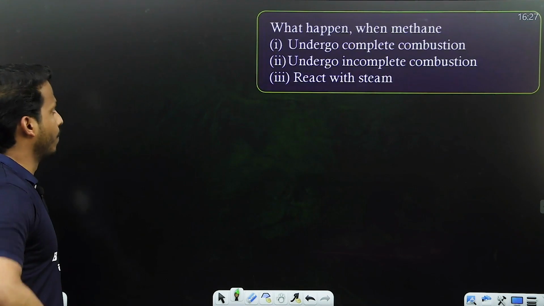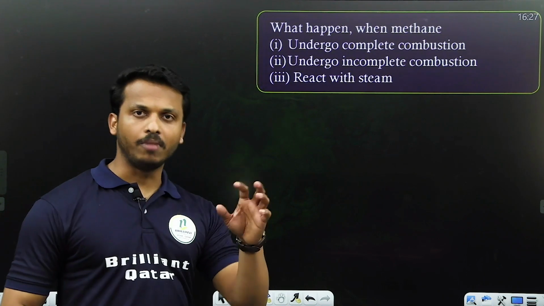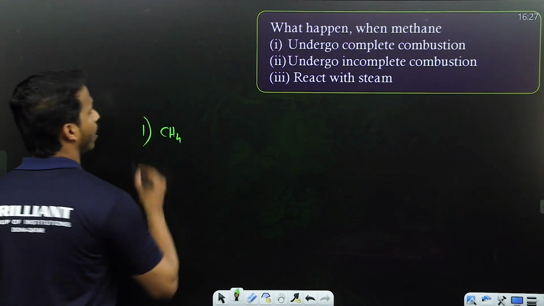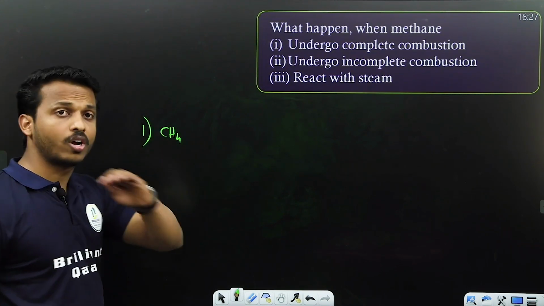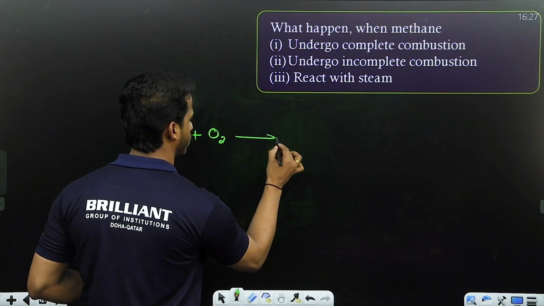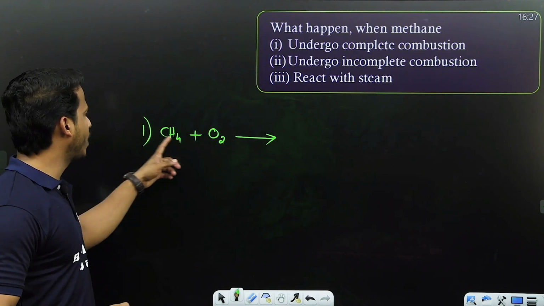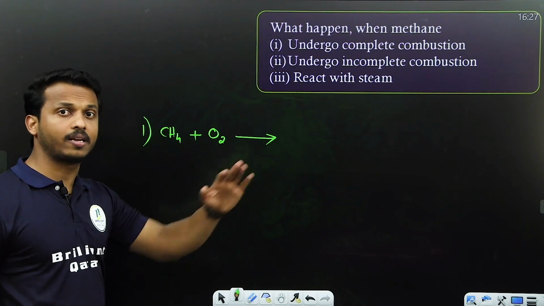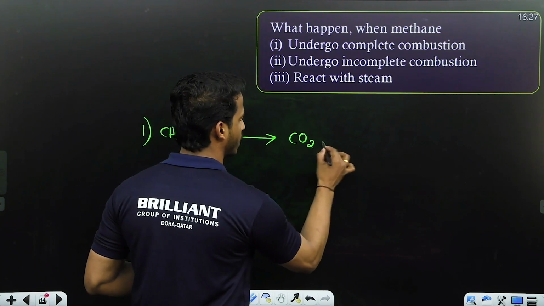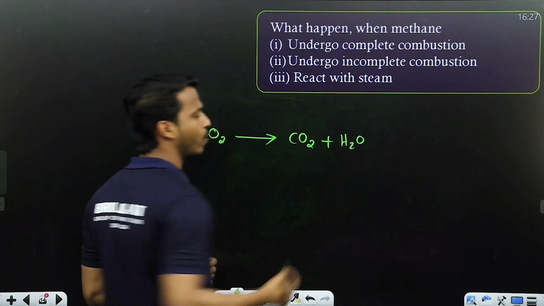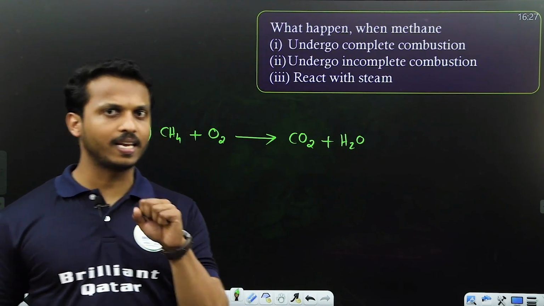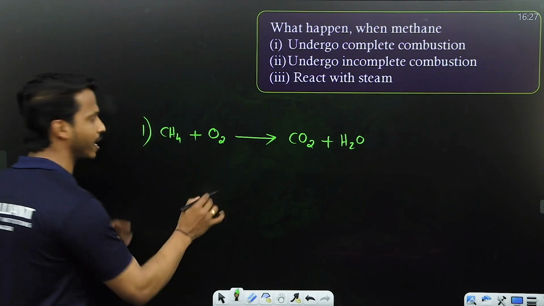Okay, next one. What happens when methane, CH4, undergoes complete combustion? What do you mean by complete combustion? It reacts completely with oxygen. Any hydrocarbon on complete combustion gives carbon dioxide and water. I am not balancing here, I am just saying the reaction.